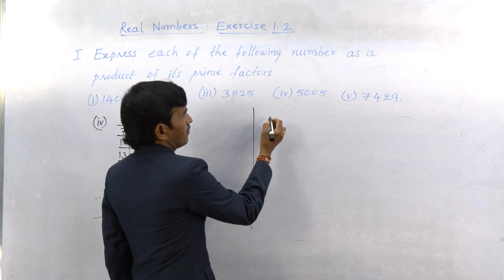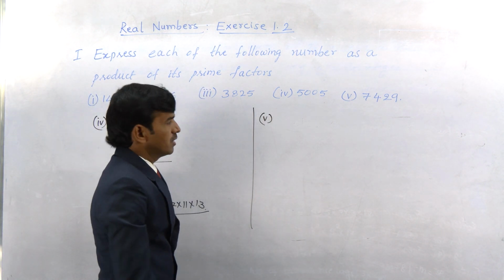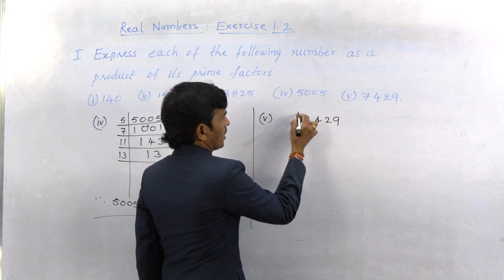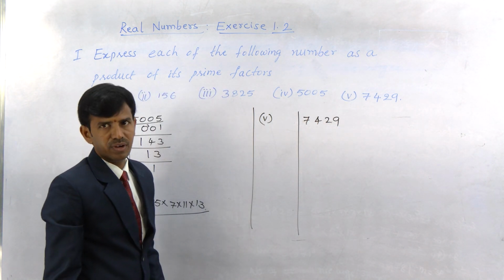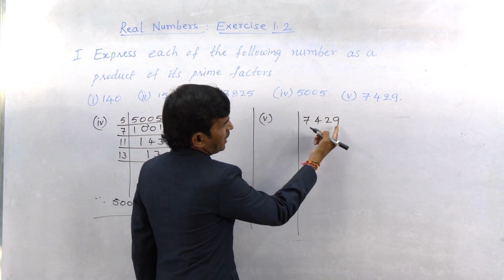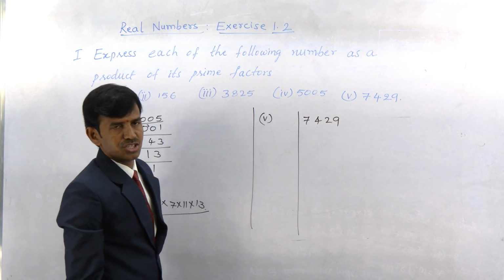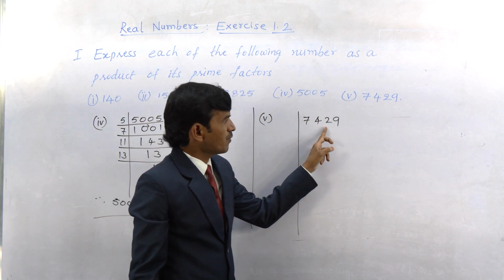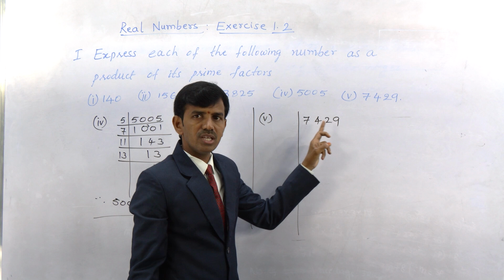Next, the fifth problem let us consider, that is 7429. Let us try to divide with 7. Is it possible to divide with 7? Let us check it. 7 1s are 7, 7 0, 7 6s are 42, 7 9s are 63. So it is not possible.